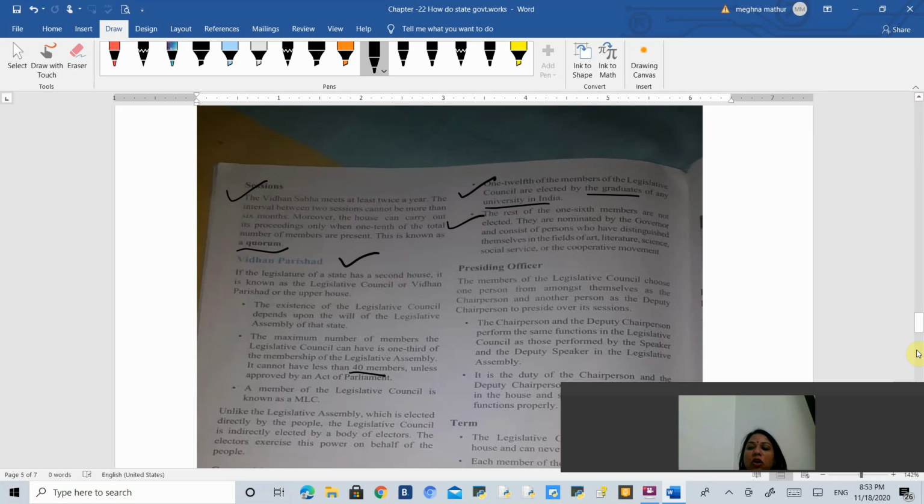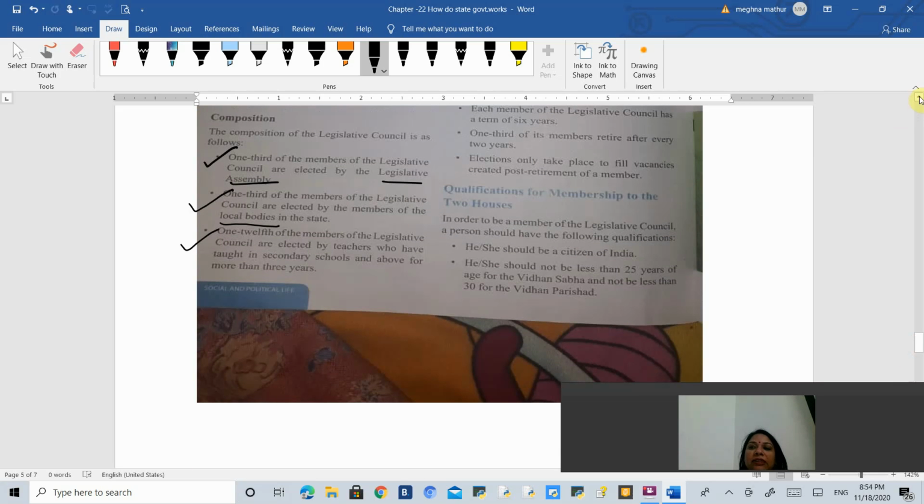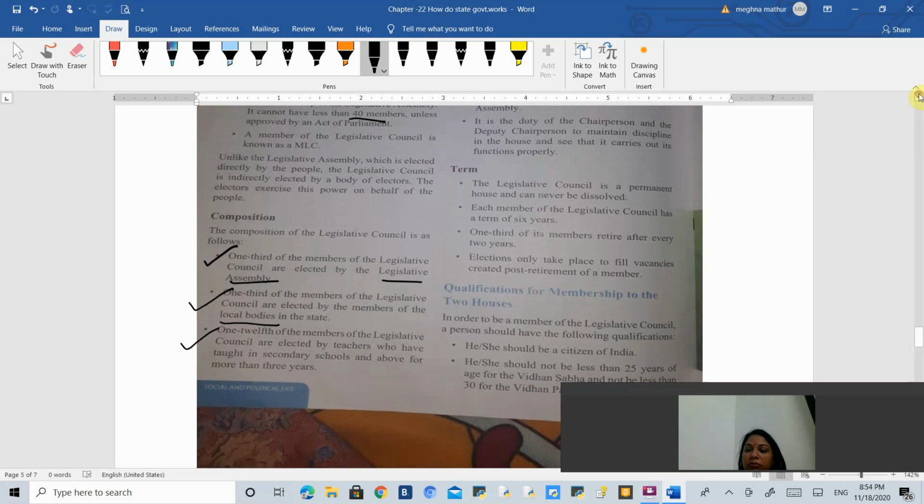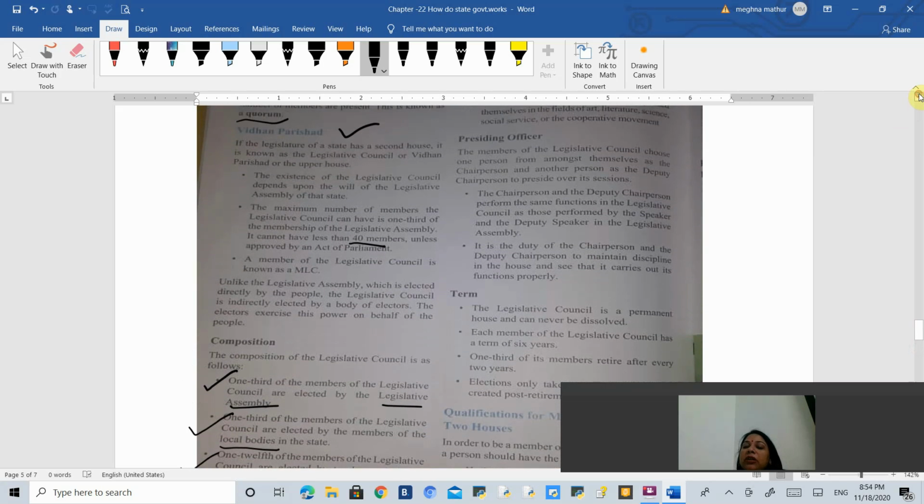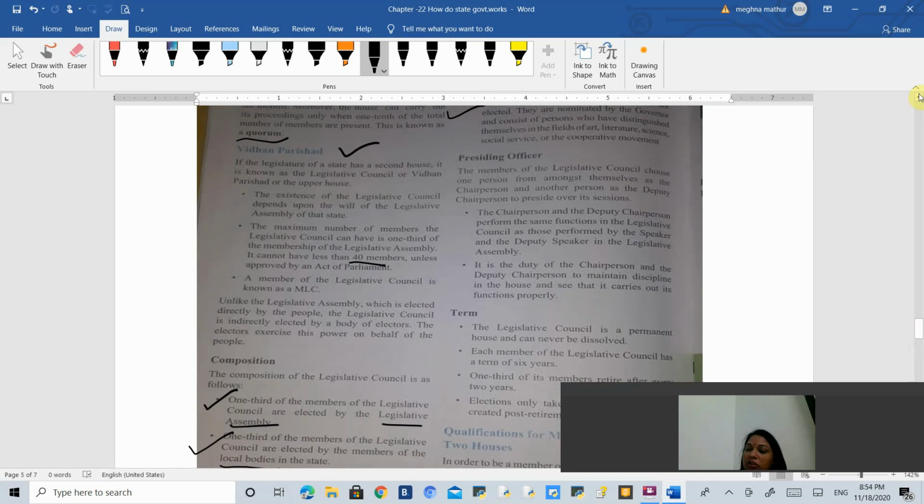Then who is the presiding officer of the Vidhan Parishad? The presiding officers of the Vidhan Parishad are the chairperson and deputy chairperson, which we have talked about in the flowchart also. The functions and the powers are similar to those of a speaker and a deputy speaker, which we have talked about in the legislative assembly. So the role is the same, but only the name has been changed. Okay, the names have been changed to chairperson and deputy chairperson. So among the members of the Vidhan Parishad, one person is chosen as a chairperson, and one person is chosen as a deputy chairperson.